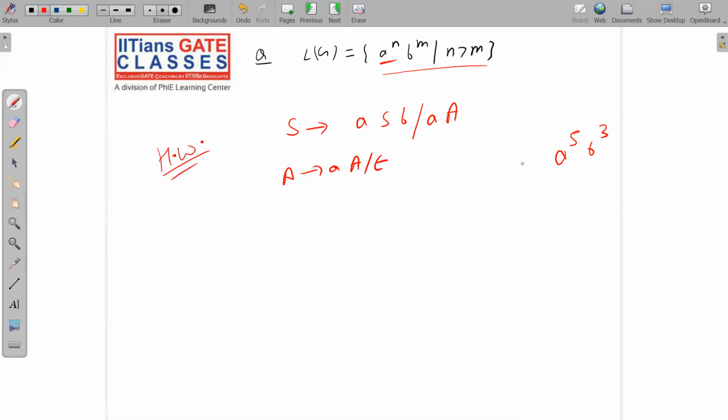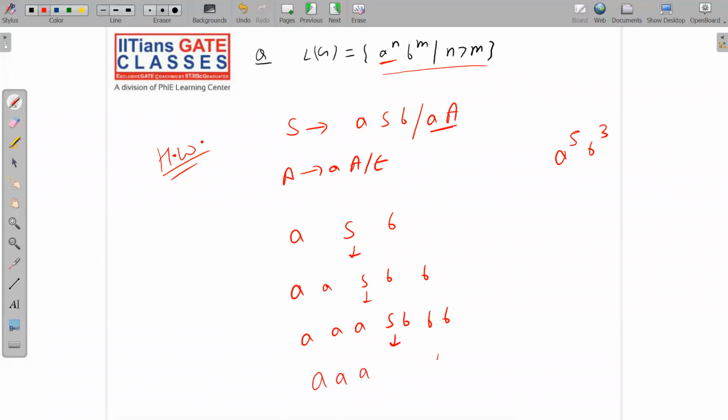Or if you think I have done it in a very fast manner, then okay, let me do it for you. So S implies aSb. Now this S will be replaced by aSb, now this S will be replaced by aSb again. Now this S will be replaced by A. So see, this is exactly what I was saying: you will get aaaSbbb, triple a triple b, like this. So three times you have to apply this, and then one time you apply S goes to A.